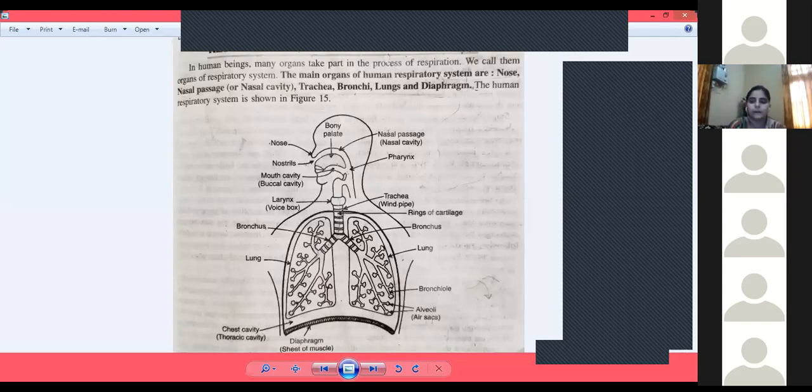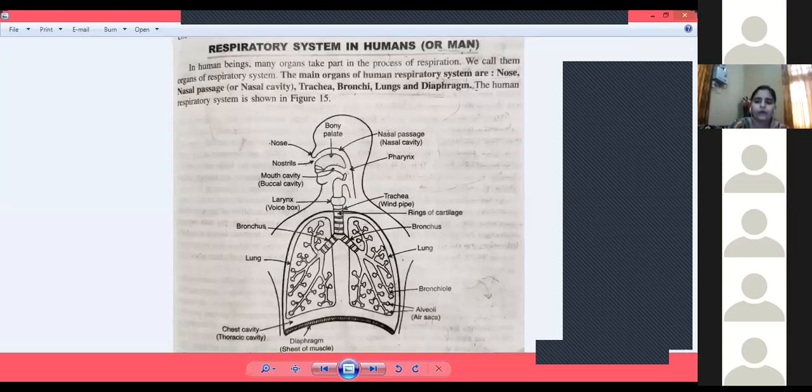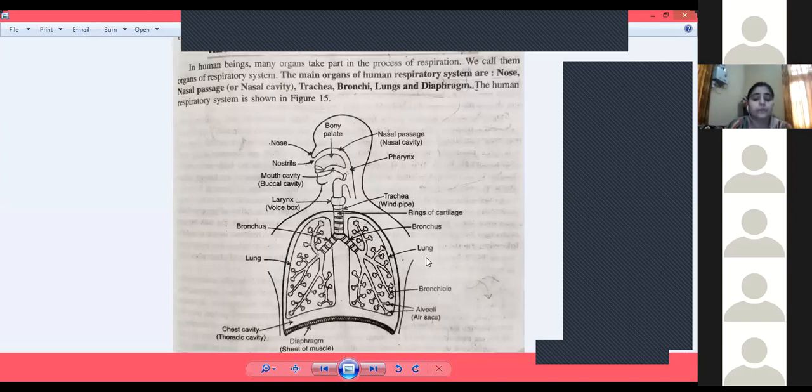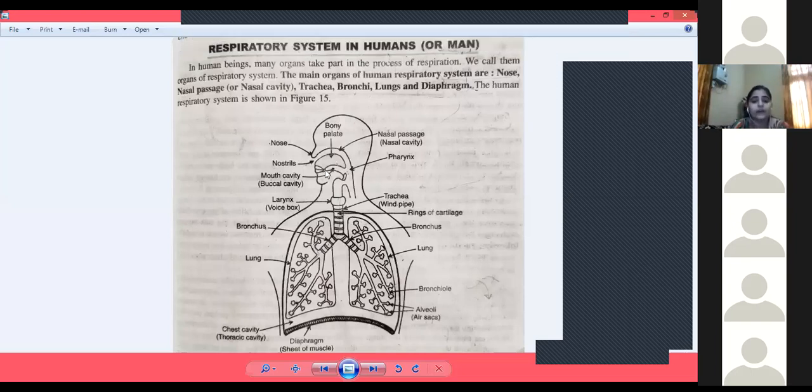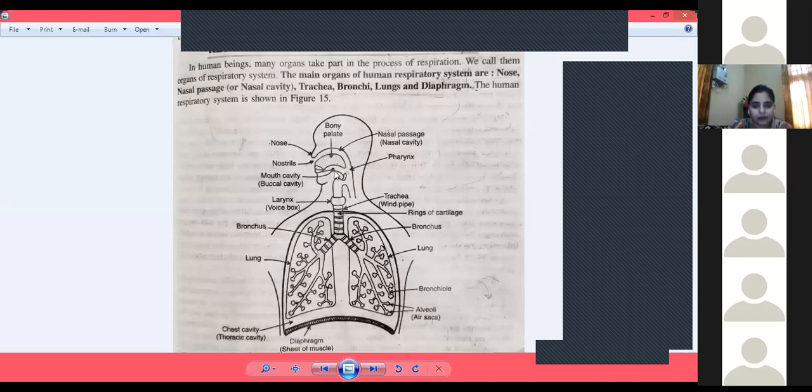Hargun, is the picture clear? Yes, Hargun? Okay. Now, just look into the picture carefully. We have 2 types of cavities. This one is called the nasal cavity, and this one is called the buccal cavity.